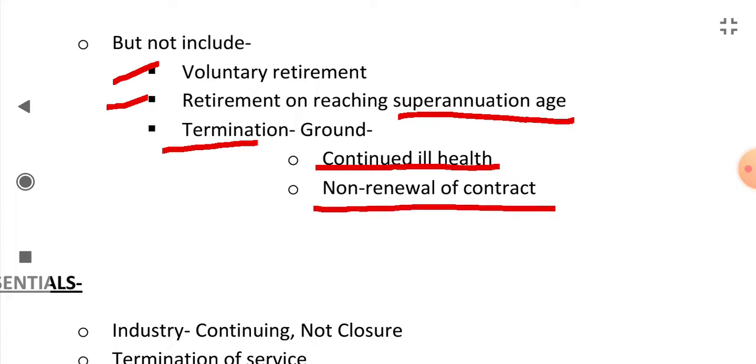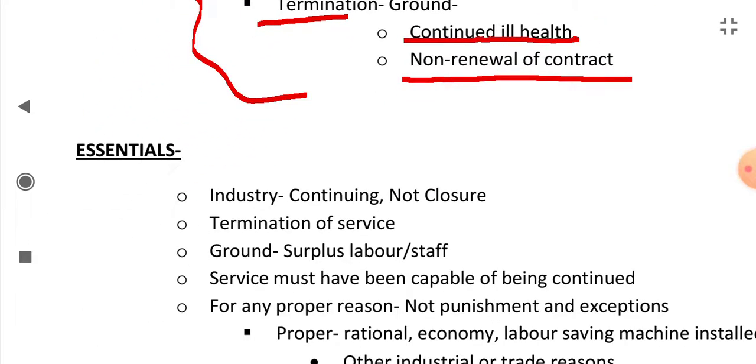Non-renewal of contract is also not included: if a contract of employment between employer and workman has expired and has not been renewed, the termination due to non-renewal is not retrenchment. So these are exceptions to retrenchment.